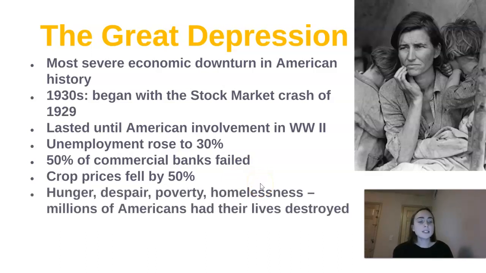So this obviously leads to hunger. People don't have enough food, despair. They're kind of out of hope. They have no hope or joy in their life. Poverty, homelessness, people didn't have a place to live. So millions of Americans had their lives destroyed. And this is what John Steinbeck was living through, and it obviously impacted him to write these books about people who are really struggling financially.